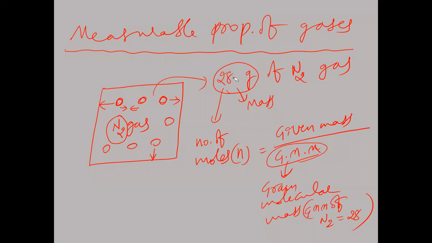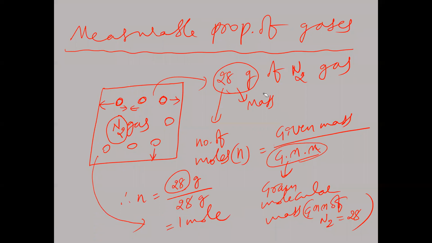Now given mass, how much here? 28. So therefore, the number of moles of nitrogen is equal to given weight 28 grams by gram molecular weight 28 grams. So how much is it? 1 mole. So in the vessel we have taken 1 mole of nitrogen. 28 grams of nitrogen is nothing but 1 mole of nitrogen.